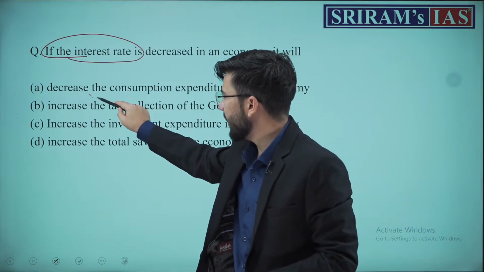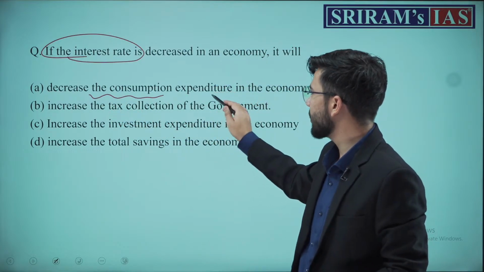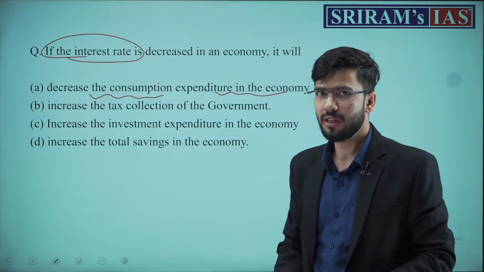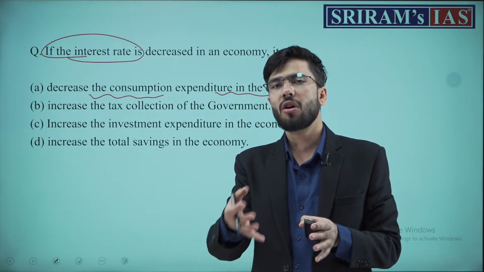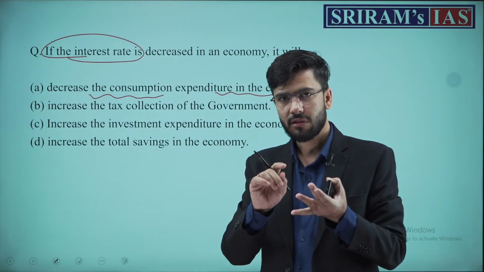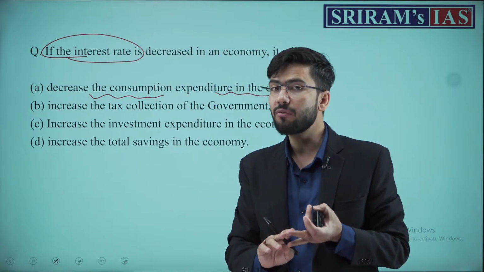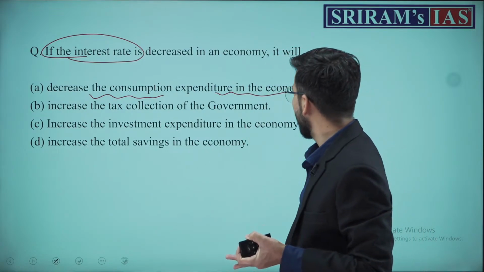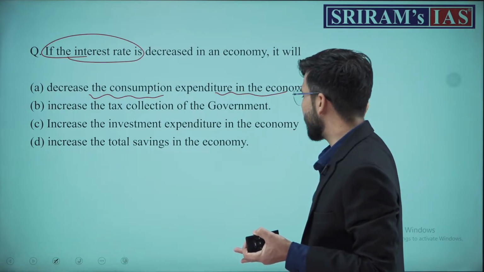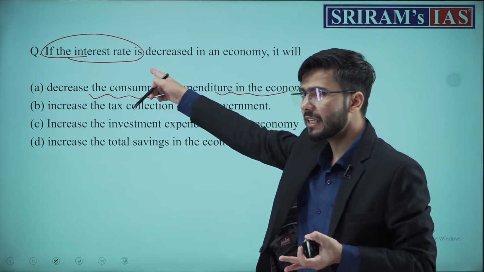First, there will be a decrease in the consumption expenditure in the economy. It means that government consumption or private consumption will decrease. Now understand, will government or private consumption decrease by decreasing interest rates?